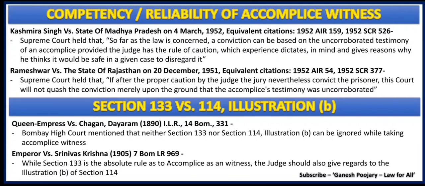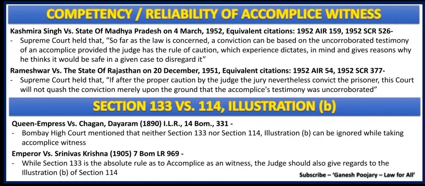See, the beauty of section 133 is it says court shall, whereas under section 114 it is may. So between 133 and 114, it is always section 133 that plays a bigger role because there the court doesn't have any option. It says it shall. So that way it becomes absolute.